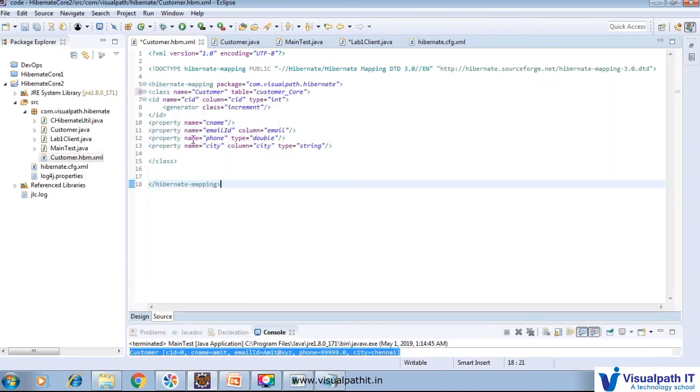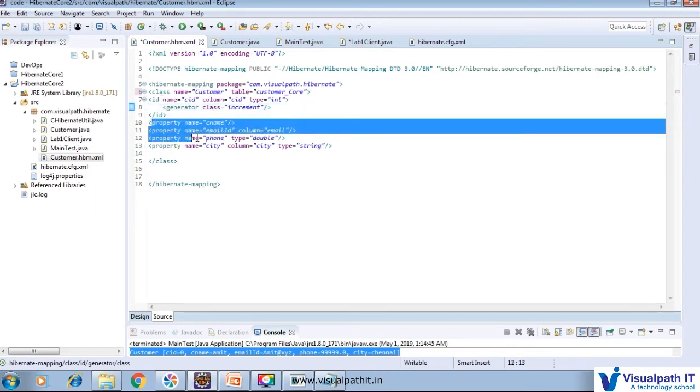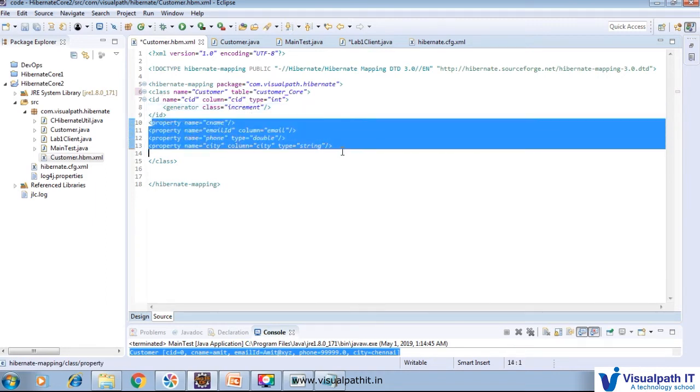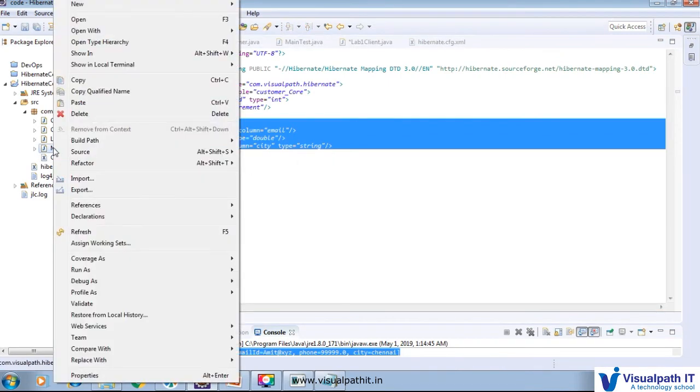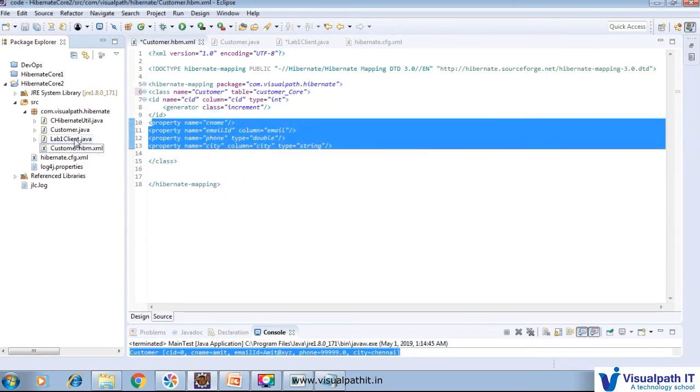So this is a mapping, HBM means Hibernate mapping, and we have to provide the package. After that, the class: here we have to provide the particular class name. Here is the table, and we have to provide the name of the table we are going to create. Under the id we have to write a generator algorithm, which generates the id, and after that we add all the fields that we are going to use in the persistence operation. This main class we created just for checking our logic, so it is not required here.